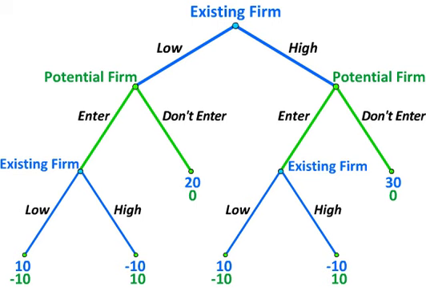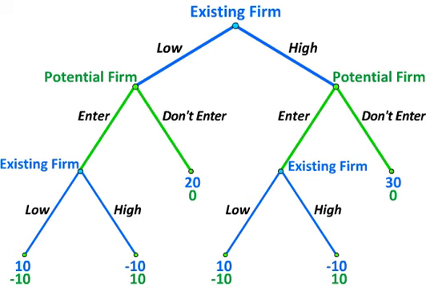We can now move to the second stage of the game, where the potential firm decides whether or not to enter. Given what we've just learned about the third stage, the potential firm should know that if it enters, the existing firm will respond by setting a low price, and this in turn will lead to a profit of minus 10 for the potential firm. The potential firm can get a profit of 0 by not entering, and so in the second stage, the potential firm will choose not to enter, regardless of which information node it has reached.